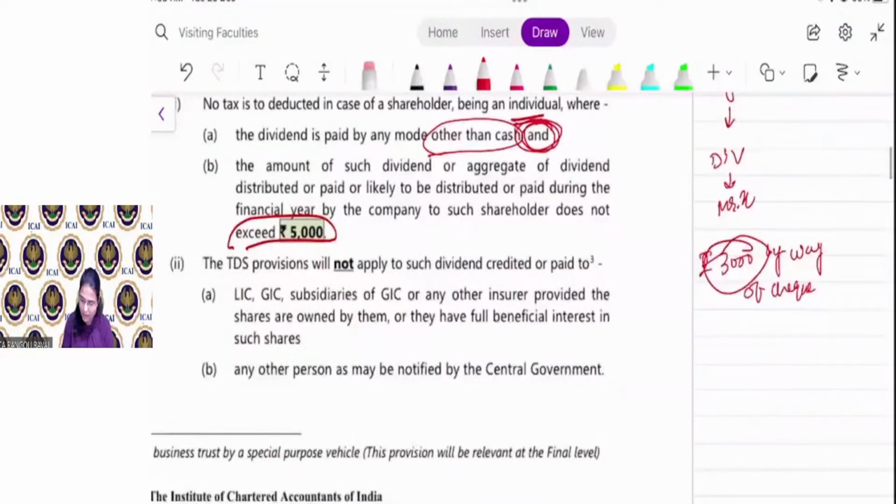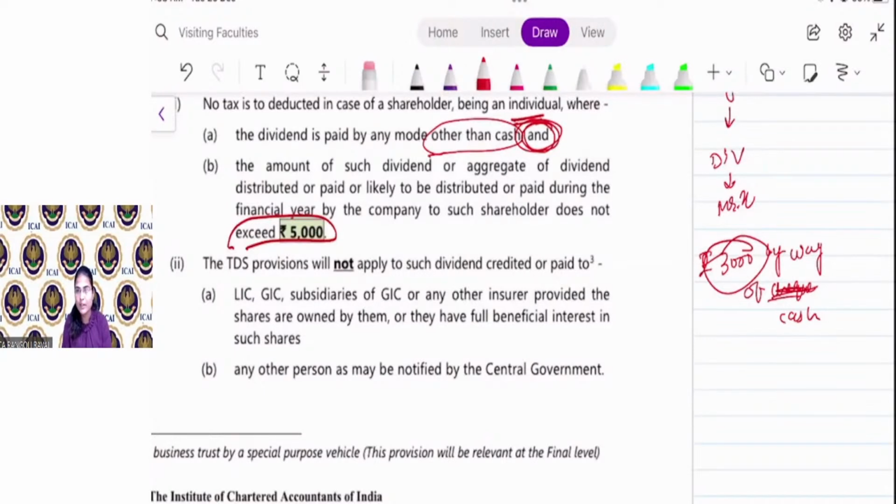What if the 3,000 is paid by way of cash? Whether TDS is required to be deducted? Yes or no? Yes, the TDS is required to be deducted, right? Why? Because the mode of payment is cash, that is other than check or anything. TDS is not applicable when the payment is made other than cash. Here the payment is made in cash, okay?